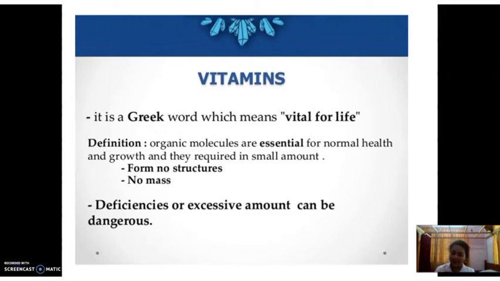Our body cannot synthesize vitamins. So we have to take them in the form of food or other supplements. And they have no certain structure and no mass. The deficiency or excessive amount of these vitamins will lead to some dangers in our body. We have seen that to boost our immune system, vitamins are very essential. A very critical issue such as the coronavirus attack can also be reduced using vitamins while boosting our immune system.